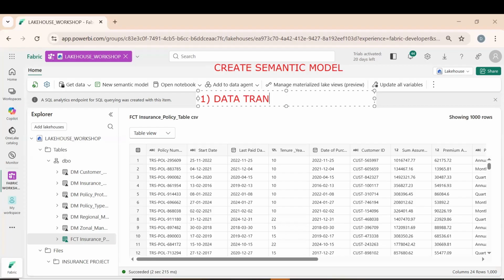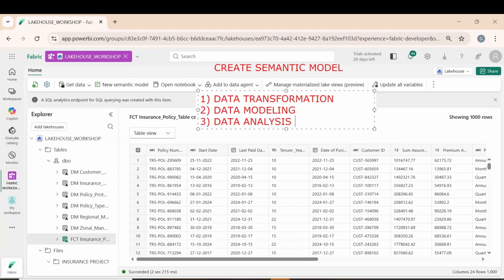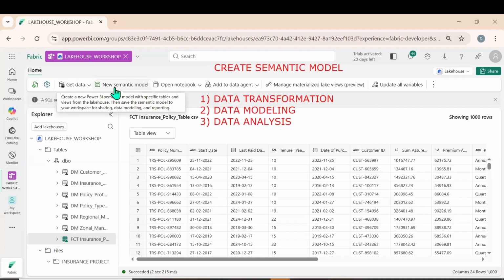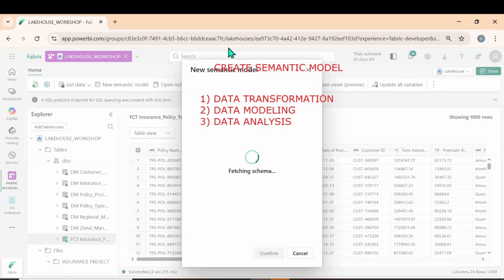First thing is data transformation. We clean the data, data transformation. Second is data modeling. Third one is data analysis. After this, we can use this model for report development. So you see new semantic model, click on the new semantic model.